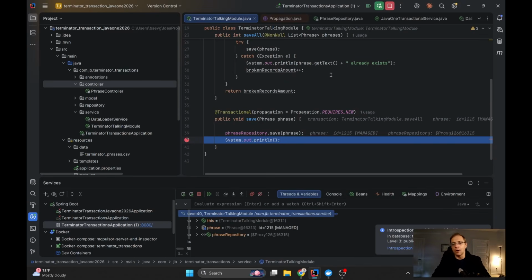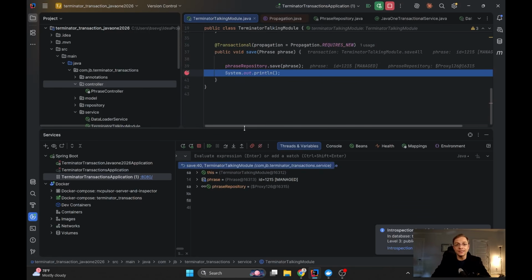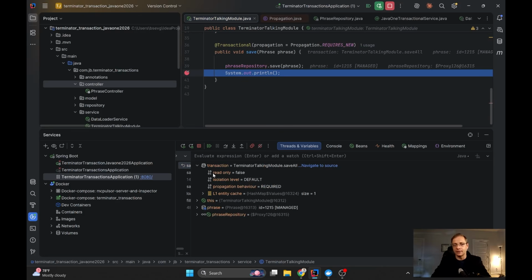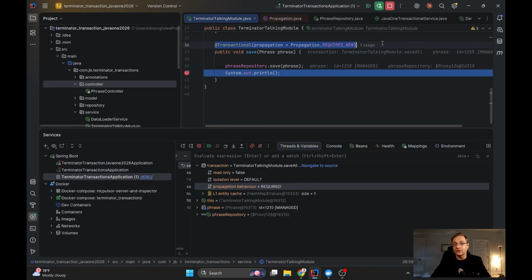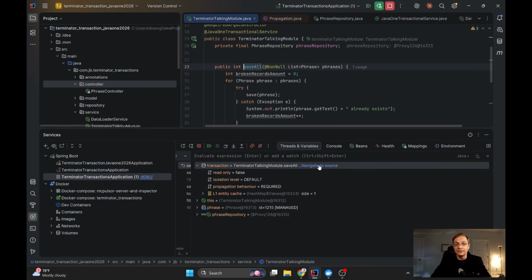Okay, now we're here. So in the debug view, you can see the transaction debugging information. We can open the transaction and we can see, okay, isolation level default, propagation required, not requires new. And if we navigate to the source, no matter that we already see it, save all and not inside the save method. We don't see this transaction. We see only this transaction here.